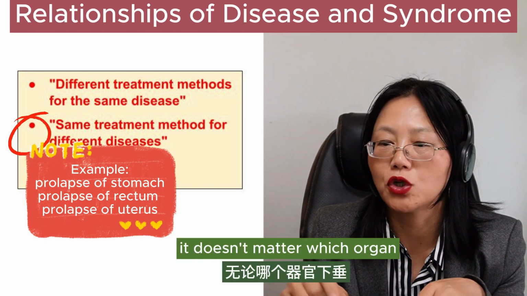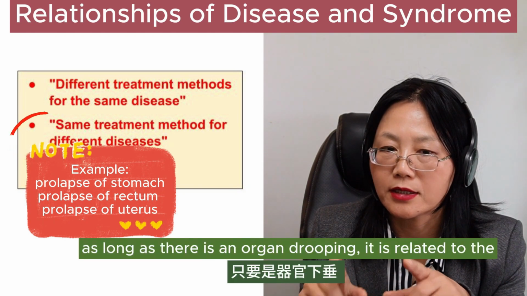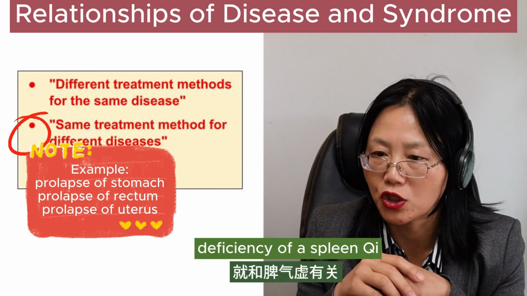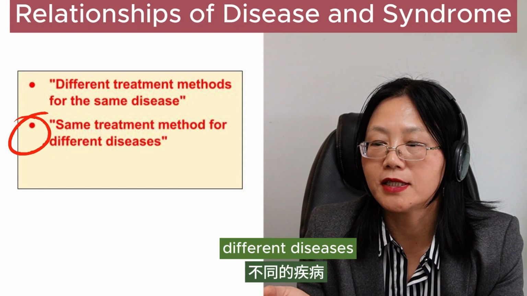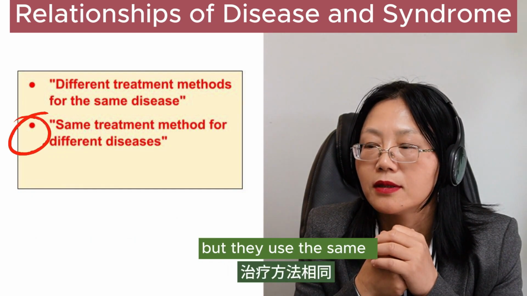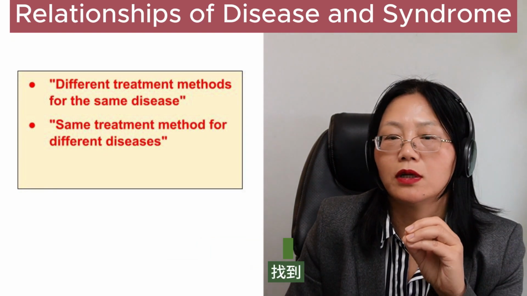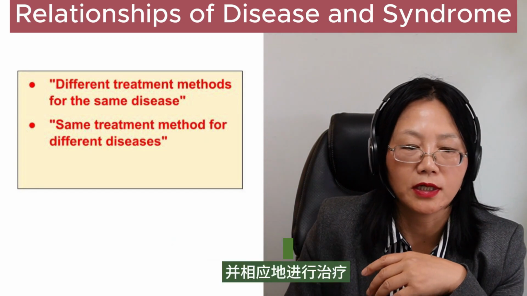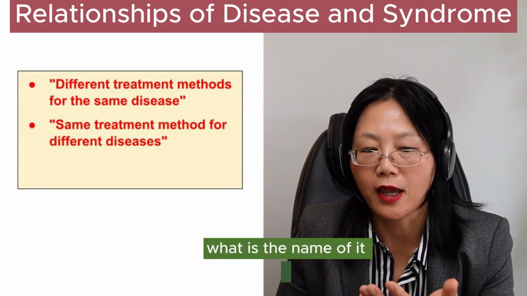It doesn't matter which organ was drooping, as long as the drooping is related to the deficiency of spleen qi. So you can see they are really different diseases, but they use the same treatment. The idea is you're looking for the syndrome, what's the root of the problem, and treating accordingly. It doesn't matter the name of it.